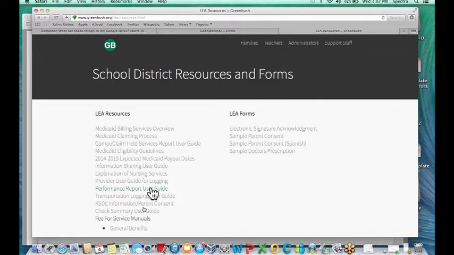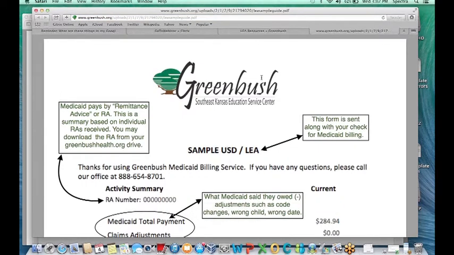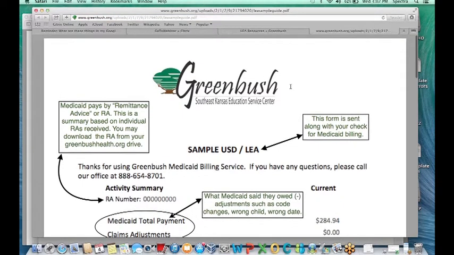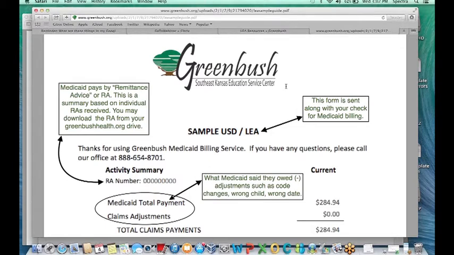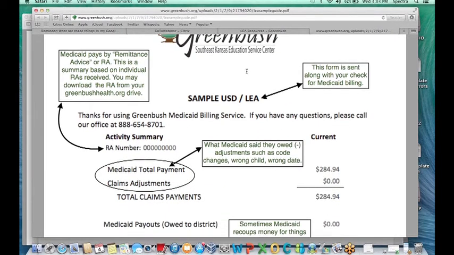Let me pull it up here. It actually ties into the remittance advice that we upload into your Google Drive. So this is a sample of a check summary. Anytime we issue you a check, we attach this, and it explains the remittance advice. So it's based on the actual information that we upload to you from the state. It'll show the RA number here, so you can always tie that in to what this summary is.